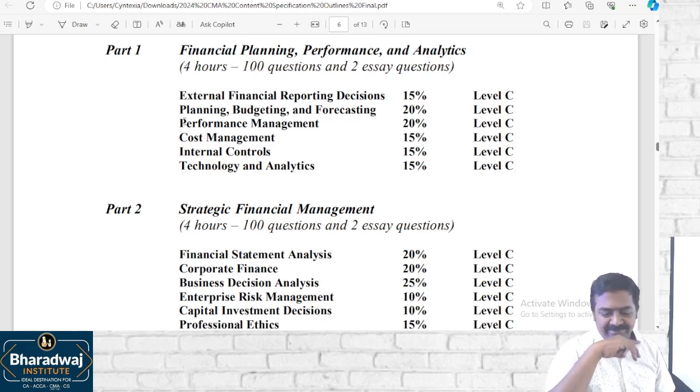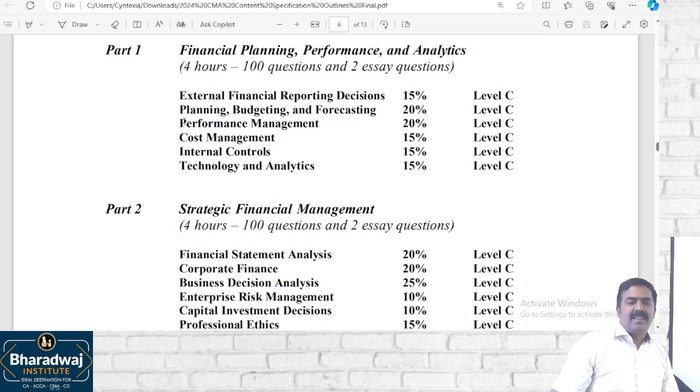Because I searched for other institutes also, they're recommending Wiley. Wiley will be very, very big. It will be like Bible or Bhagavad Gita. So it will be a big material. By looking at the material itself, we may get demotivated to study.